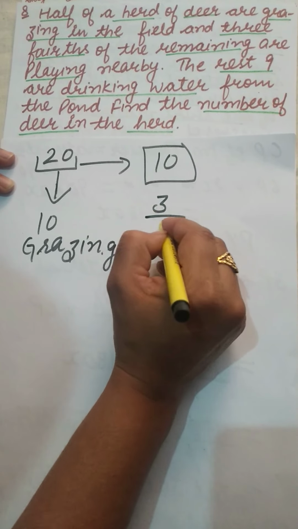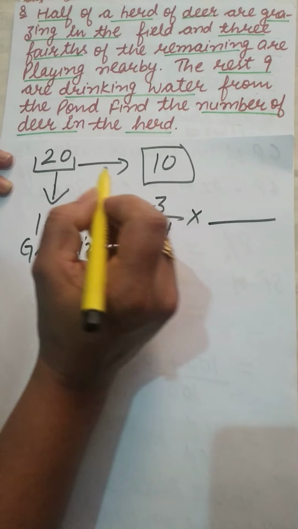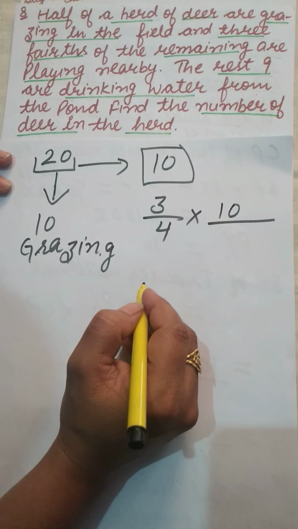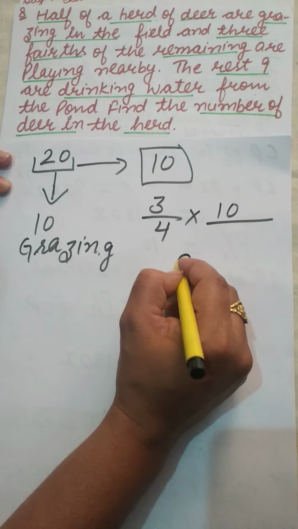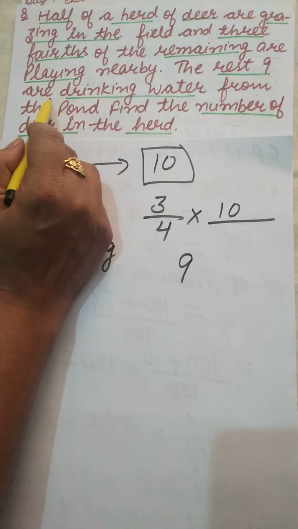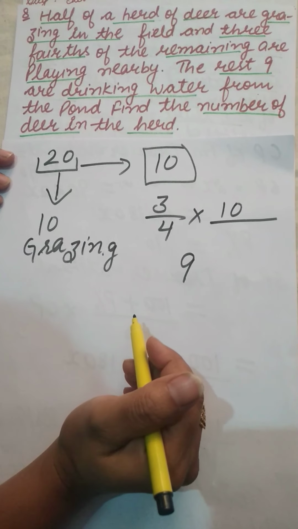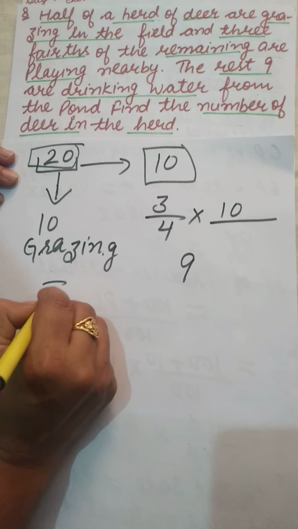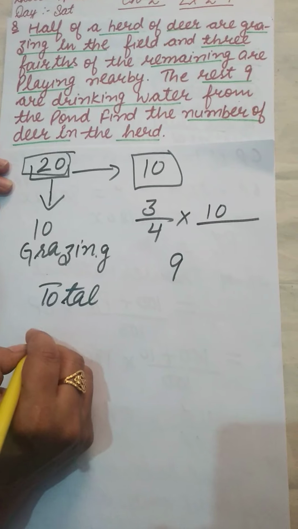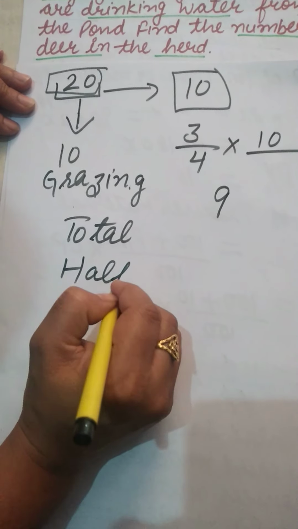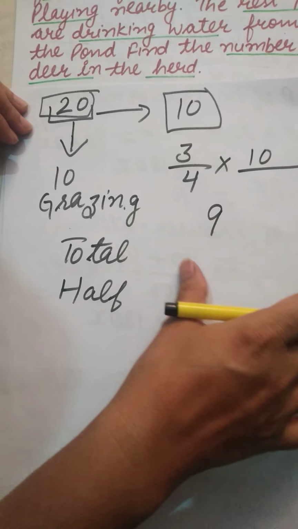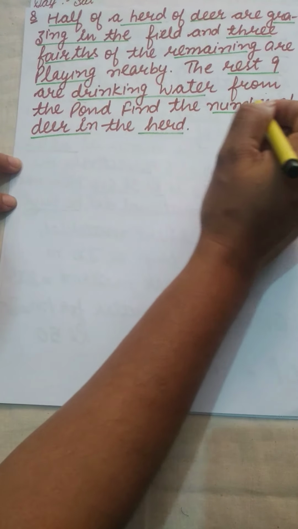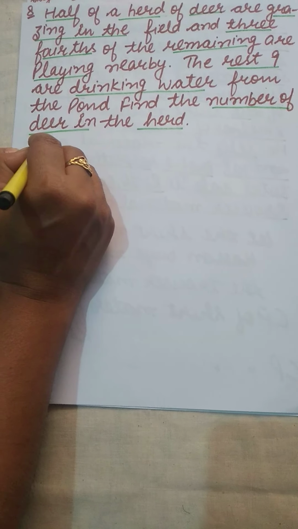3/4 of this 10 is involved in playing, that is 3/4 of 10. And next, 9 are involved in drinking water. In this way, firstly we will let the total number be something, then half, then the remaining, and so on we will calculate. Now let us take the total number of deer in the herd.